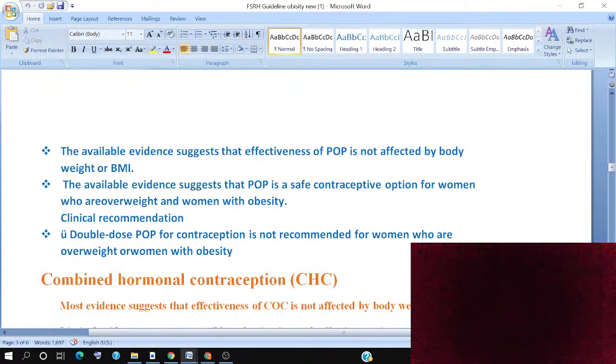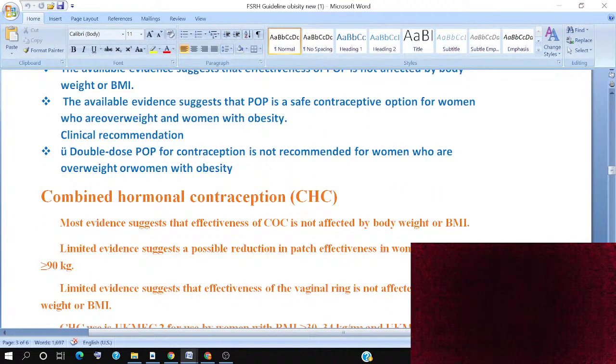The same is considered for other contraception. The available evidence suggests that the POP is a safe contraception option for women who are overweight or women with obesity. As a clinical recommendation, a double dose of the POP is not recommended, because of the concept that if overweight, the POP may not work. Here we don't have any recommendation to go to a double dose of the POP, so body mass or obesity will not lead to any double dose of the POP being prescribed.